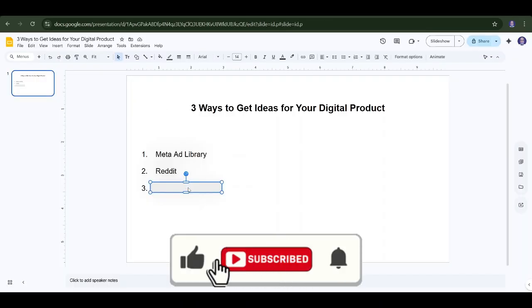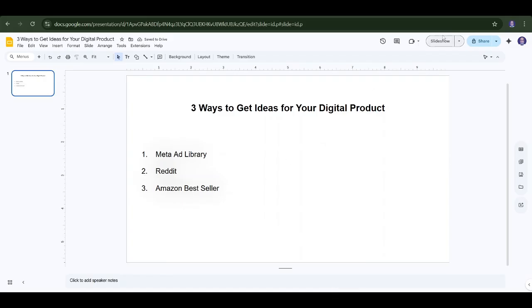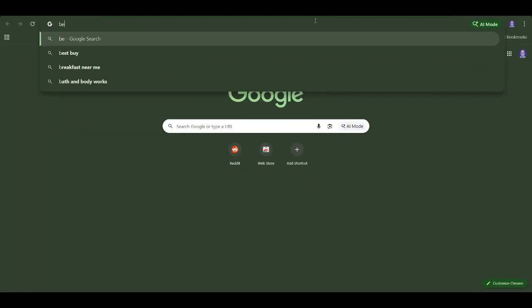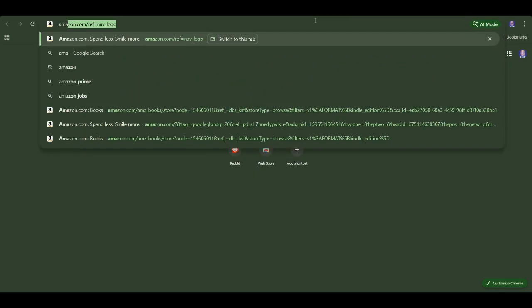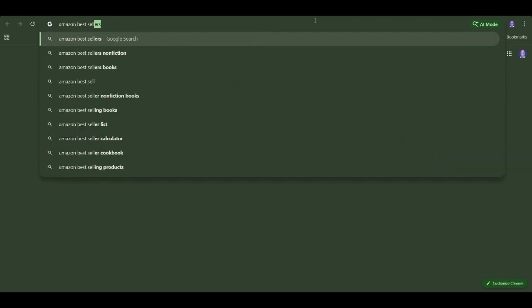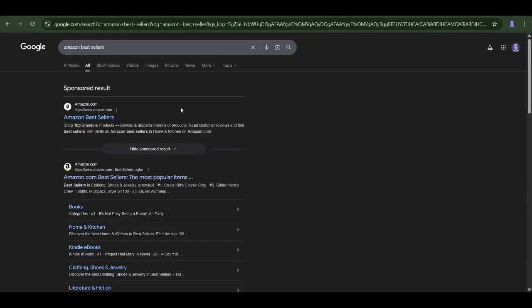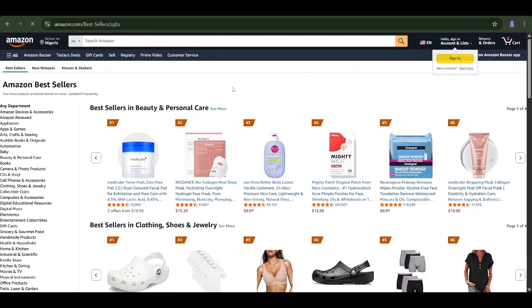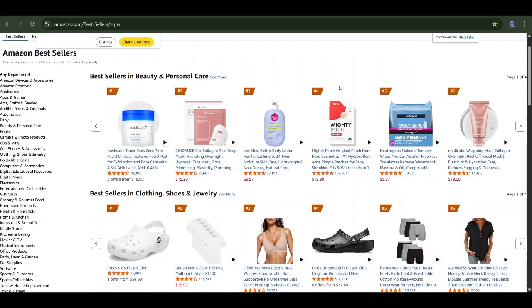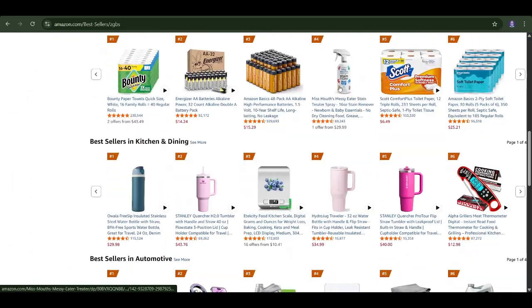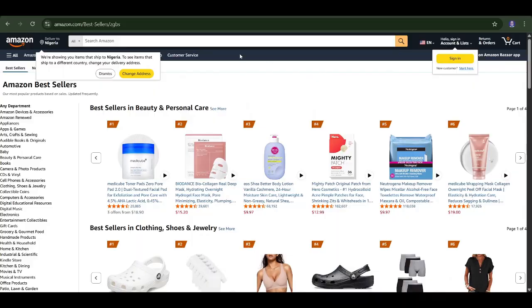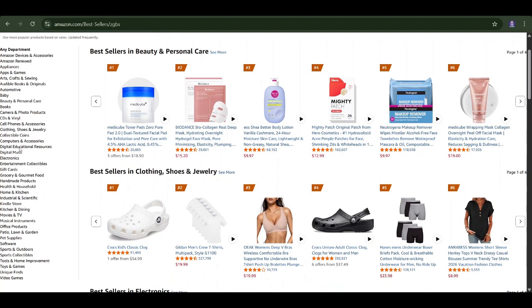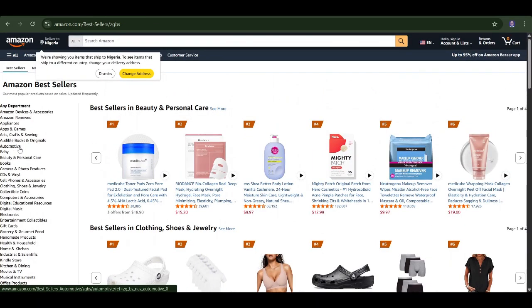So the third one is Amazon bestseller. You can just make research about Amazon bestseller. When you input it, I just click the first one, or this. I think this is a sponsored ad, so let's click this. This is Amazon bestseller. These are products that are selling for the day, that people are buying now, in different categories. So you just simply need to go to the category of product you need to create. If it's a digital product, if it's a physical product, you just go to the category you like.